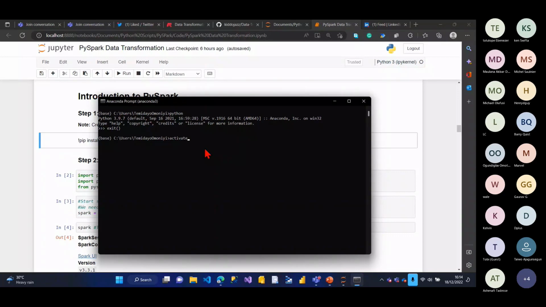Activate TensorFlow 3.10. Okay, and you can see the first one was showing base. Now this one is showing TensorFlow. This is my virtual environment.